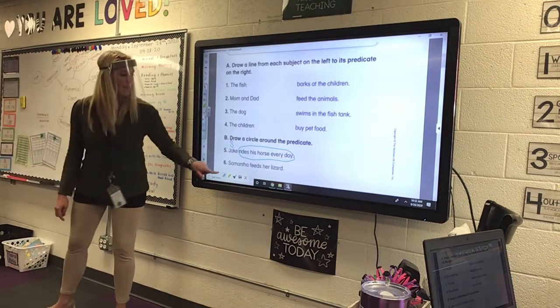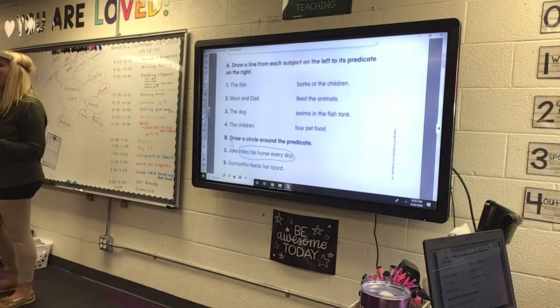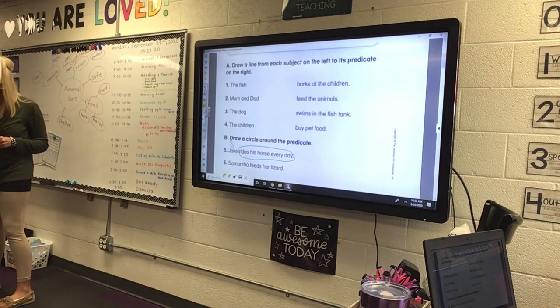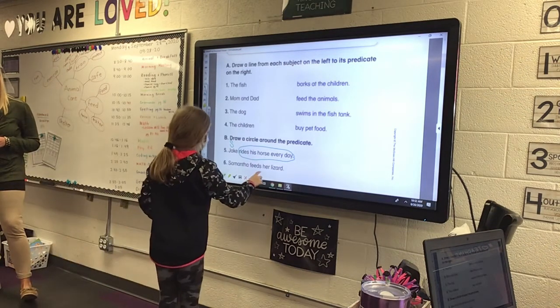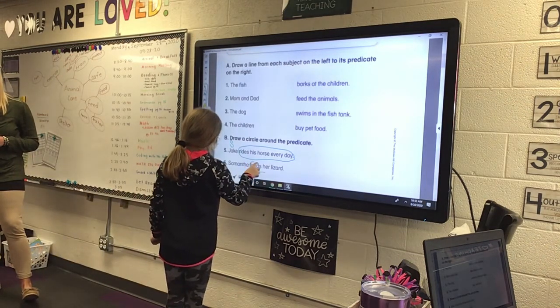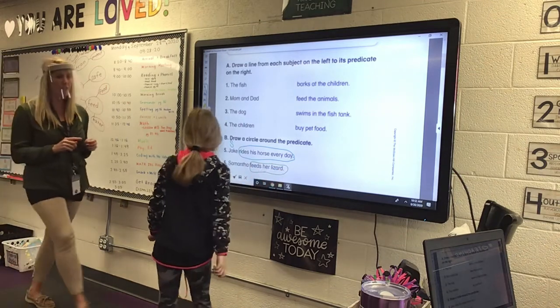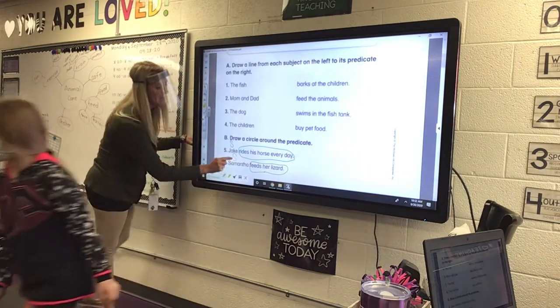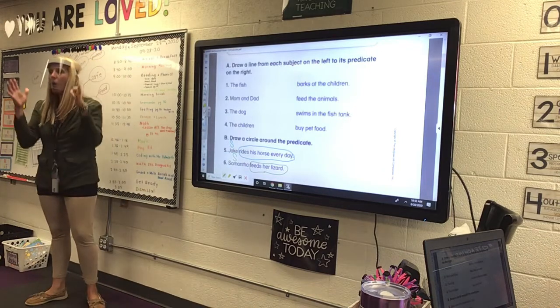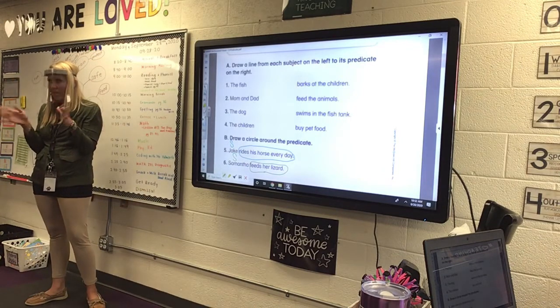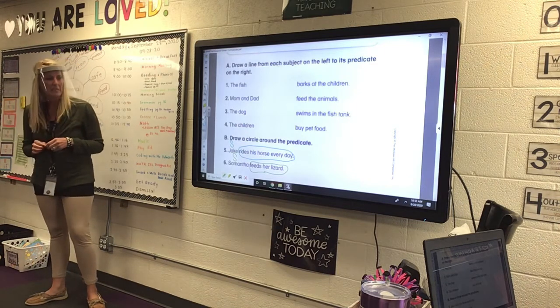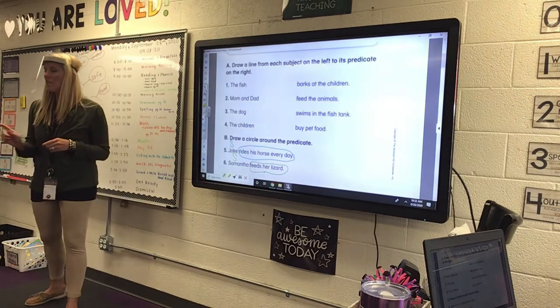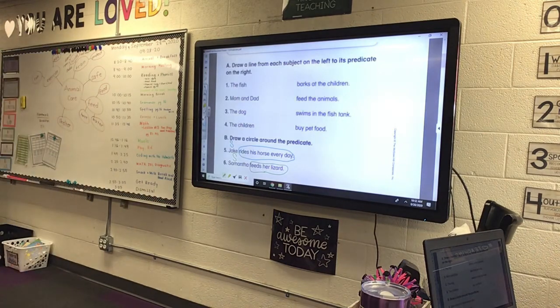Number 6, Samantha feeds her lizard. Addie, can you come up here and circle the predicate? Good job. Feeds her lizard. Excellent. Because Samantha is my subject. So always find your subject, and then the rest of it is your predicate. That's what the subject is doing. Okay. Leave your papers on your desk. Make sure your name is on them.